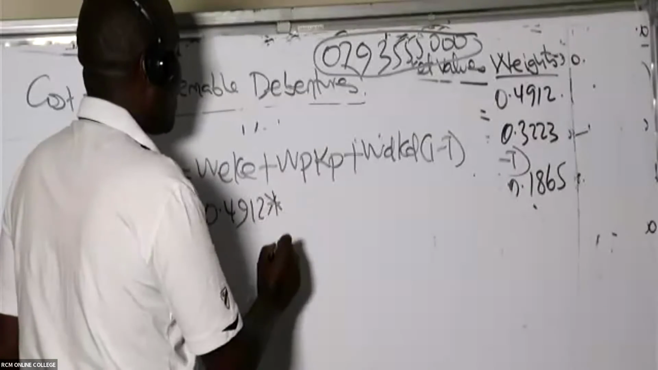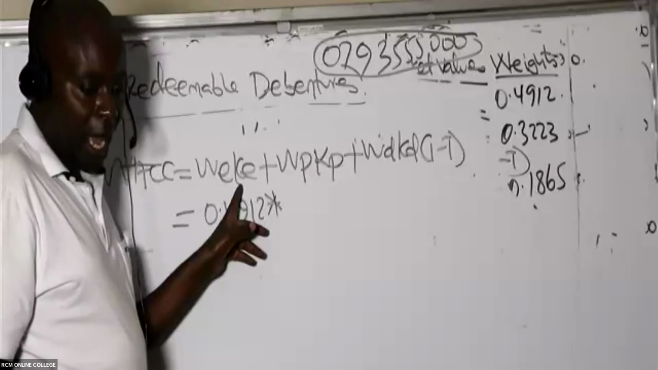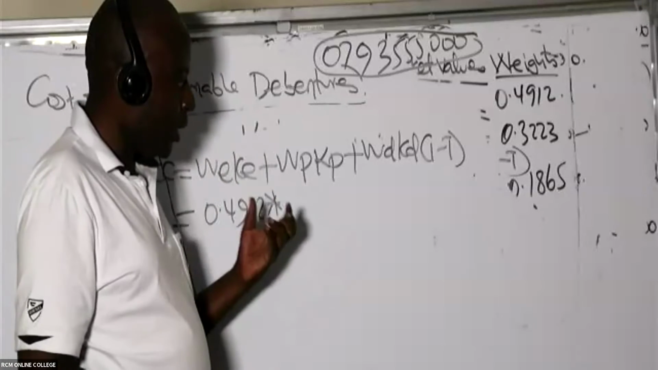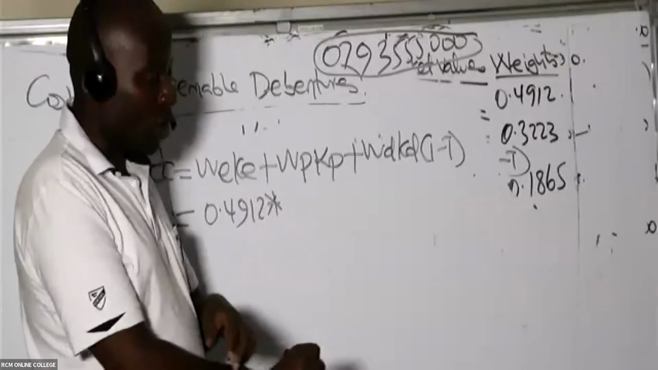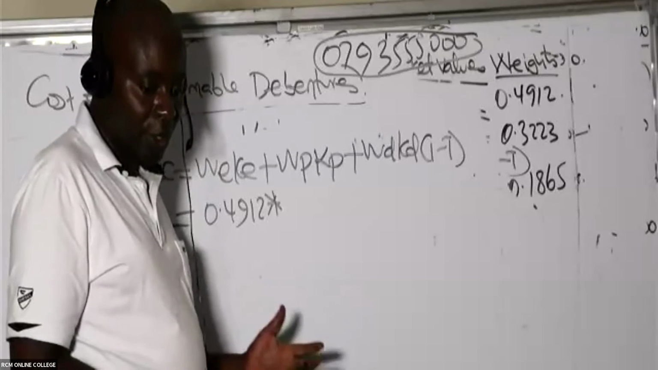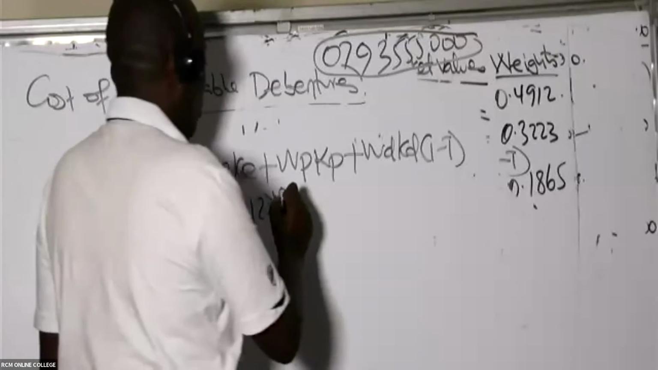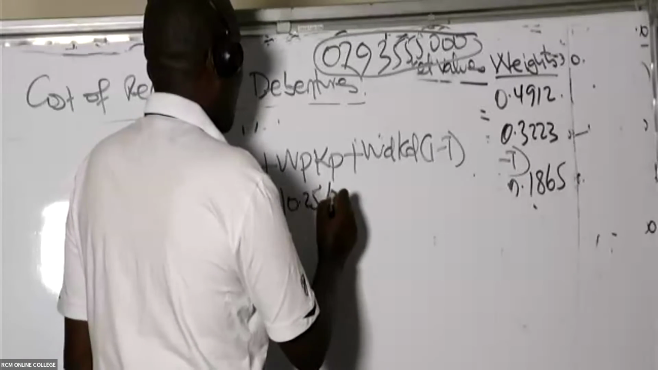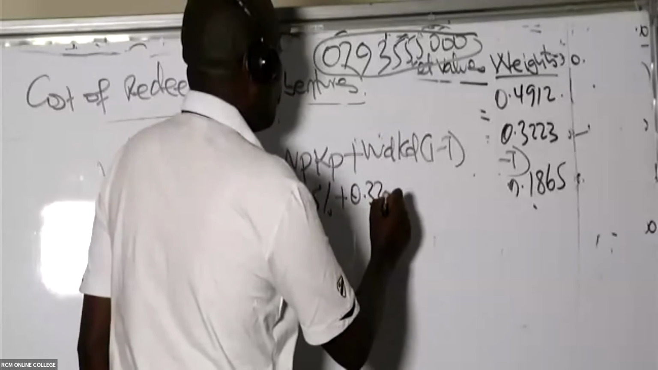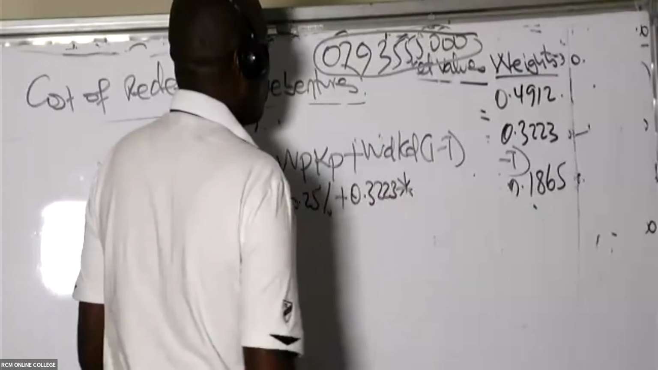Could you kindly give me the cost of equity here? Please remind me, because already we had obtained the cost of equity in form of percentage. I know we have this value. I know, 10.25, thank you very much. So 10.25% plus weight of preference, we got this as 0.3223 times cost of preference.